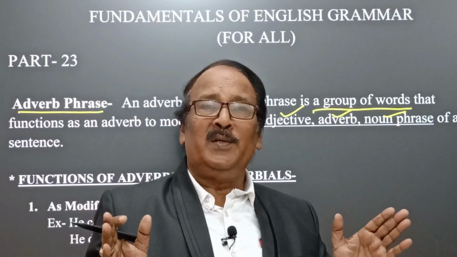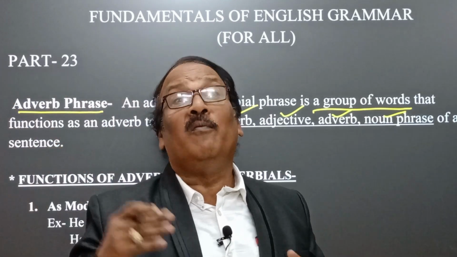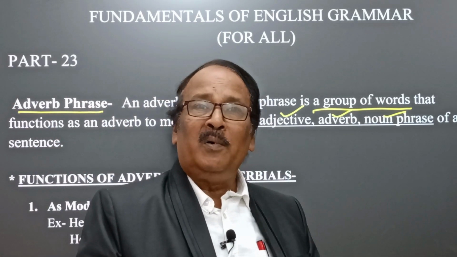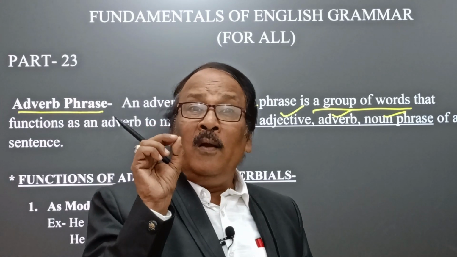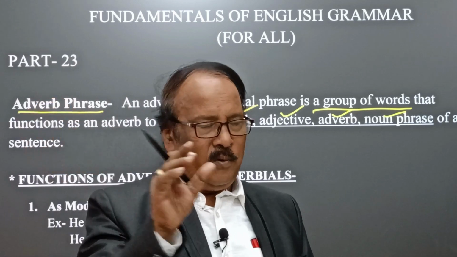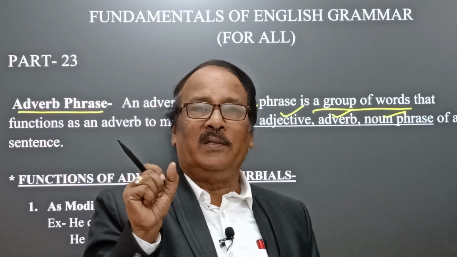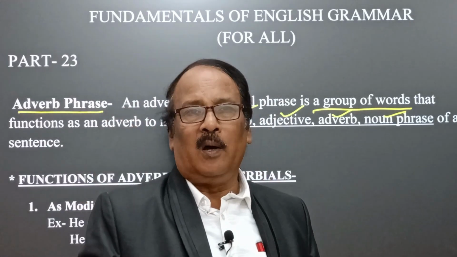There is a difference between adverb and adverbial. An adverb is a short word which qualifies the verb, but an adverbial is a group of words which also qualifies or modifies a verb.